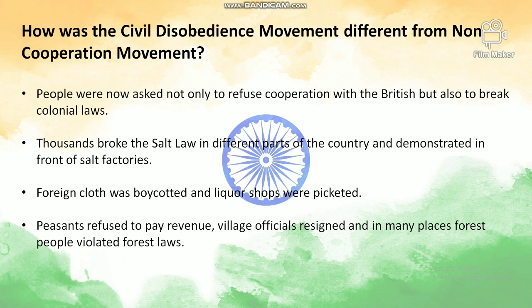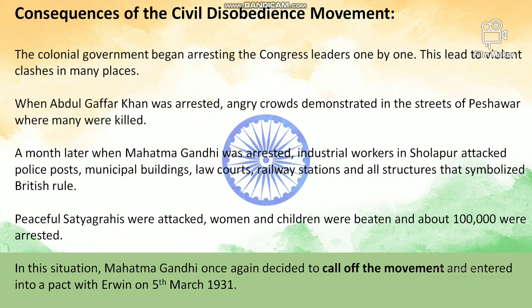But the non-cooperation movement did not deal with the violation of laws. It was carried out through peaceful demonstrations and picketing of the foreign shops. The movement was launched in order to unify the Hindus and Muslims and to attain Swaraj. These were the basic differences. The consequences of the civil disobedience movement. The colonial government began arresting the Congress leaders one by one. So this led to violent clashes in many places.